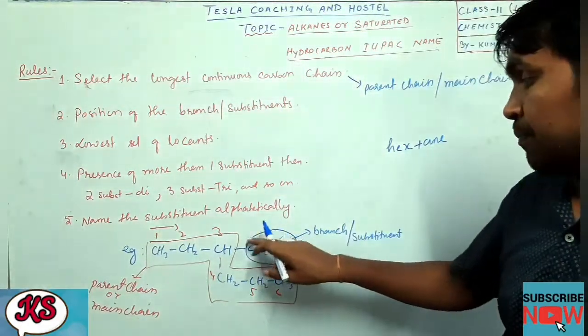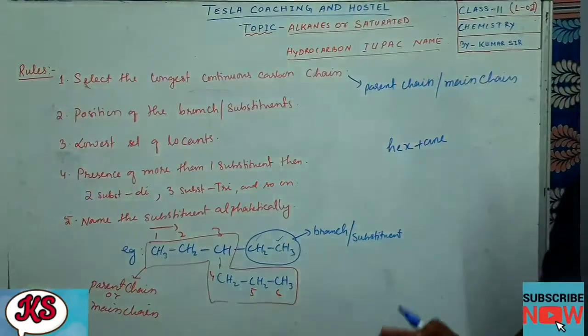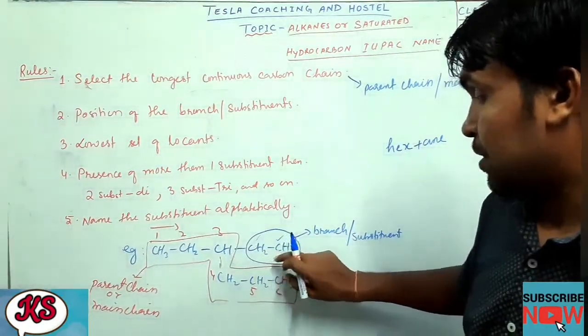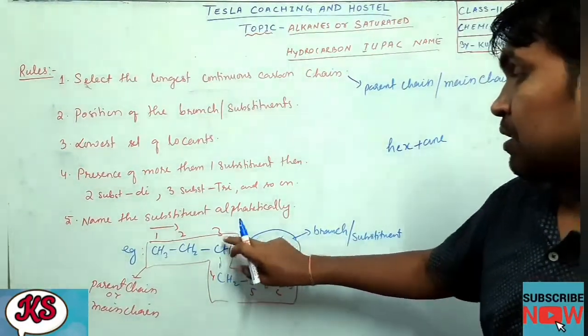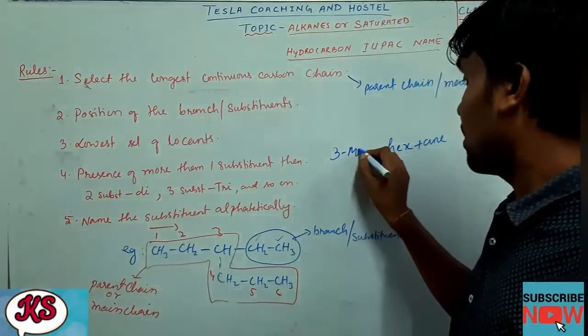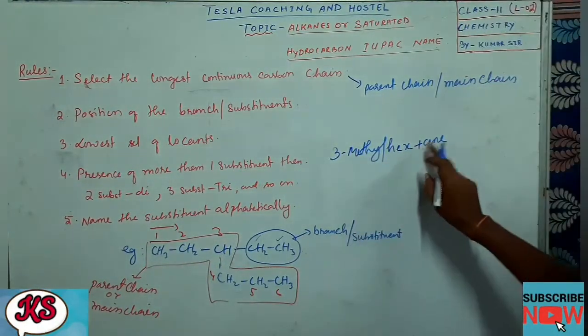Okay, so this is a branch. How many carbons are present? 1, 2. So 2 carbons are present, then it will be ethyl. So what is the position of this substituent or the branch? Third carbon. So we'll write here 3, capital letter, methyl. Okay, 3 methyl hex plus n.